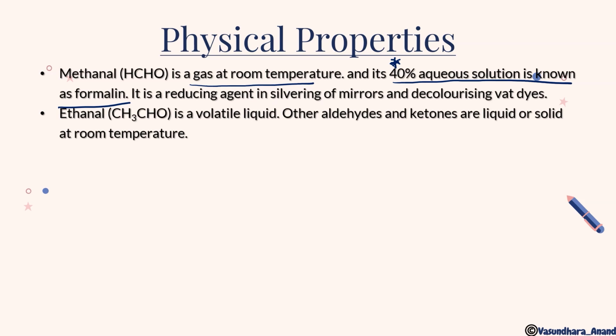Now the next thing is ethanal. Ethanal is a volatile liquid, and other aldehydes and ketones are liquid or solid at room temperature. They can be liquid or solid, meaning as the molecular mass increases they convert into the solid state at room temperature. But ethanal and methanal are the important things, so that's why it is mentioned.